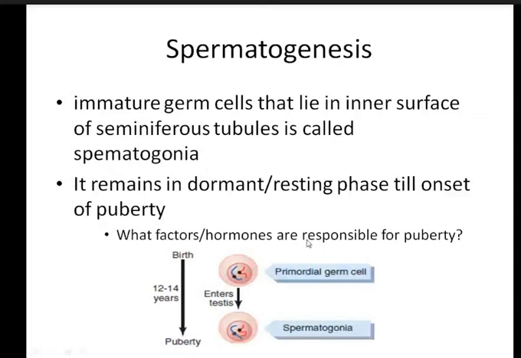What is that? Puberty starts at the average age of 12 to 14 years in the case of males. The average can be 13 years, and when the person reaches 13 years, there will be the onset of puberty. But there are certain factors responsible for puberty. So what is the factor that initiates the formation of sperm, so that spermatogenesis will undergo?